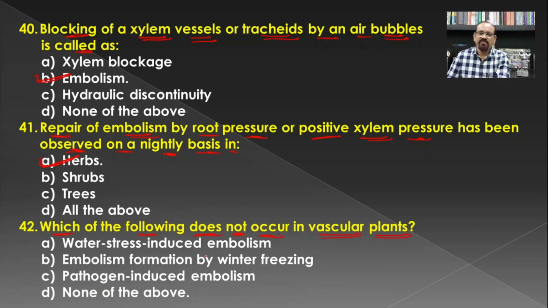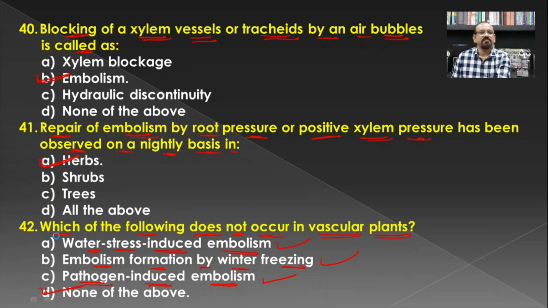If you see the vascular plants, here the water stress induced embolism is present. Then embolism formation by winter freezing is also observed in the vascular plants. And pathogen induced embolism is also observed in the vascular plants, and hence none of the above becomes the answer for this question.